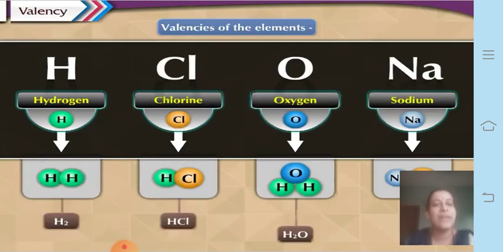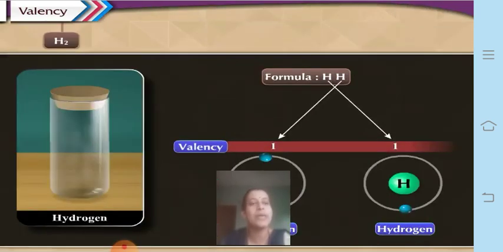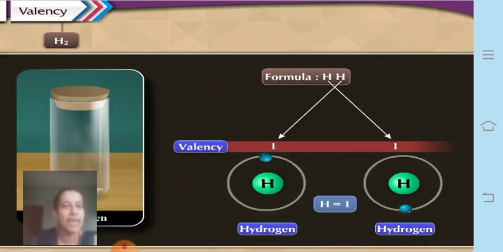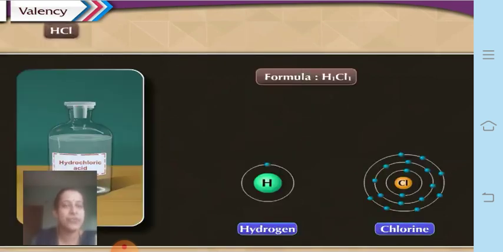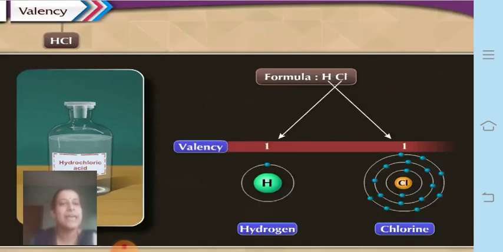The valency of hydrogen in the hydrogen molecule is 1, since it has one electron in its outermost shell, so it can give one electron or take one electron. In HCl, the valency of hydrogen is 1 and that of chlorine is also 1, because hydrogen gives one electron and chlorine takes up one electron.